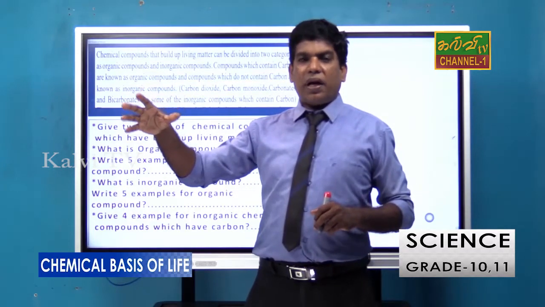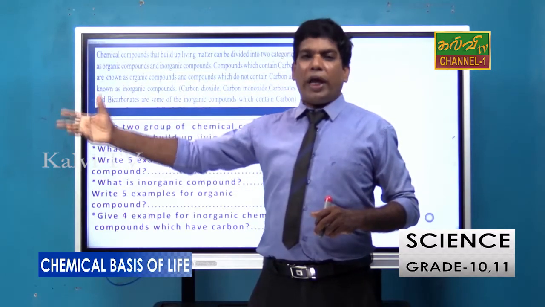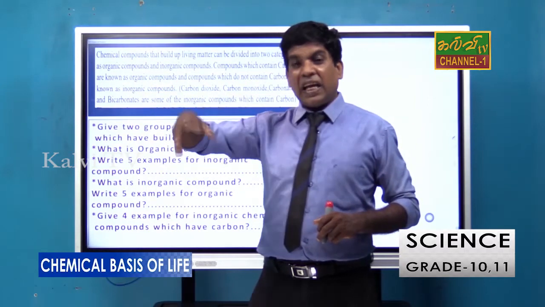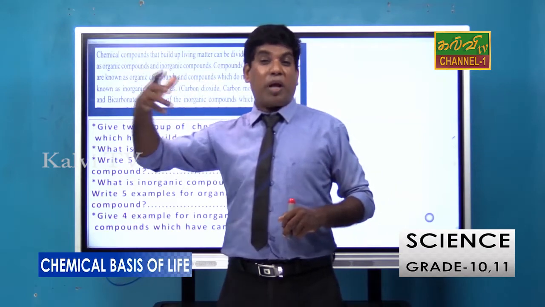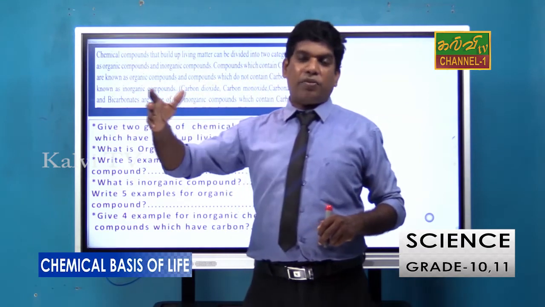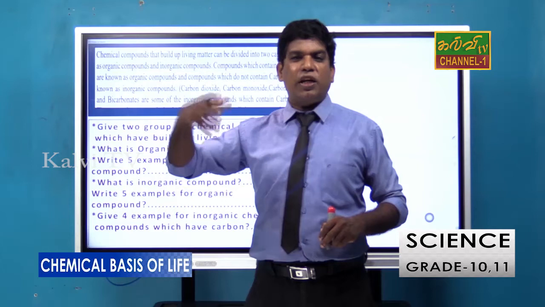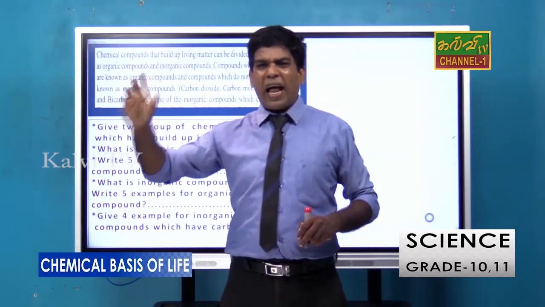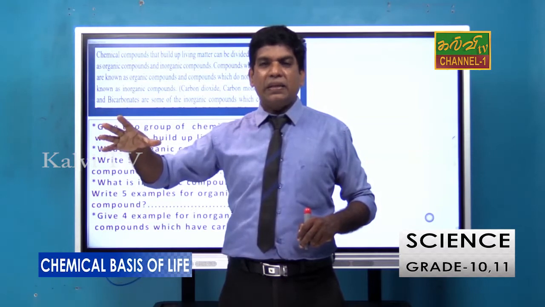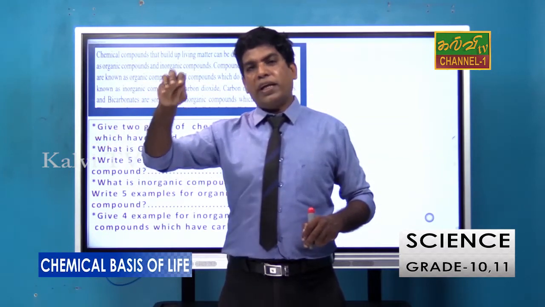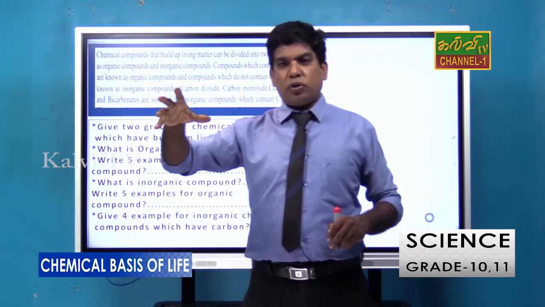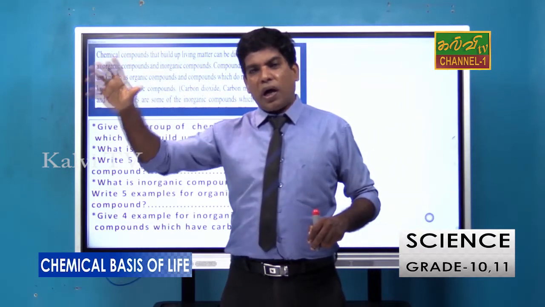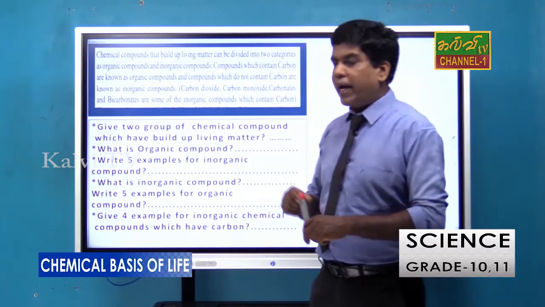Examples: the mineral oils, say kerosene oil, petrol, diesel, tar, grease. Then plastic and polythene are organic compounds, and some kinds of alcohol and ether. Not only that, glucose, that is food also, right? Carbohydrates, proteins, lipids are also organic compounds.